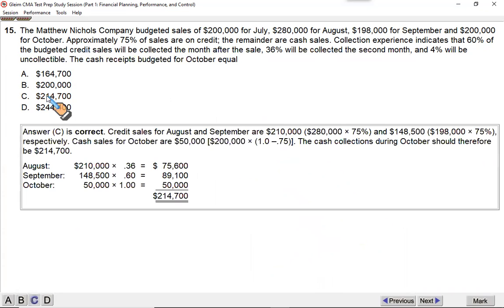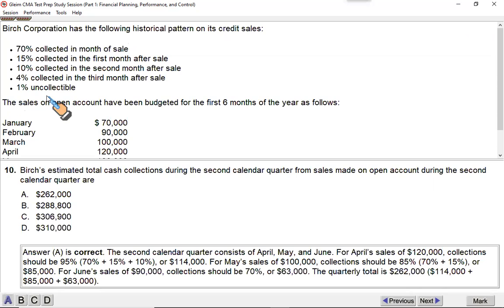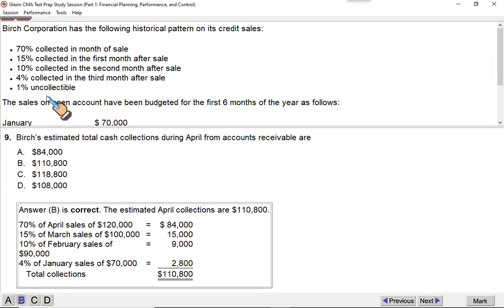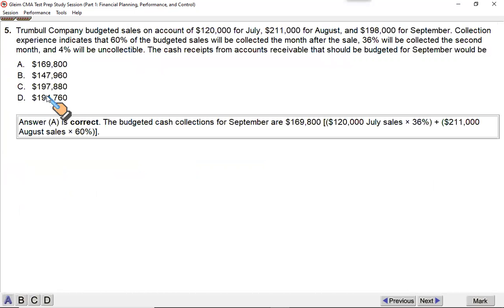Now, there is a twist in this question. Sometimes you would be required to find out the balance of your account receivable. I was tested on this question. I was given information this way, and I was required to find out the balance of account receivable. Let me take you to a simpler one that will be relatively easier to grasp.